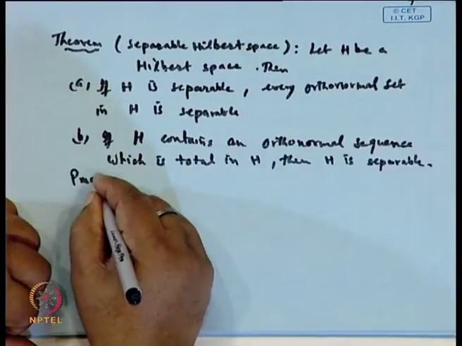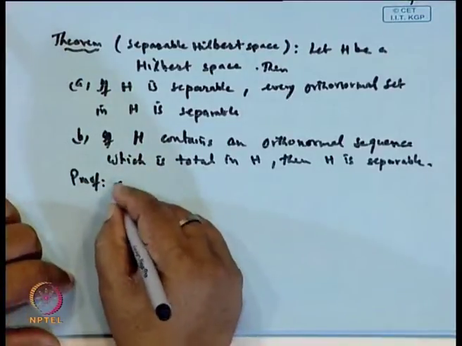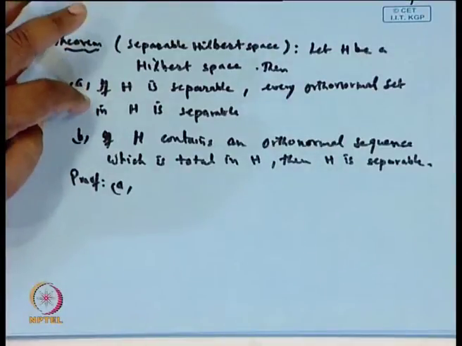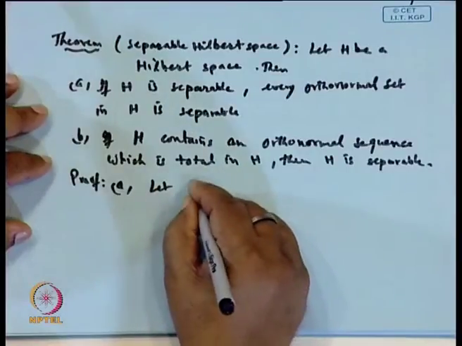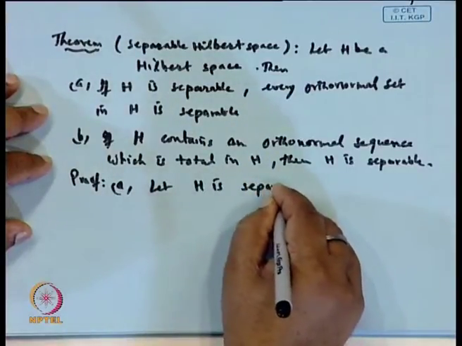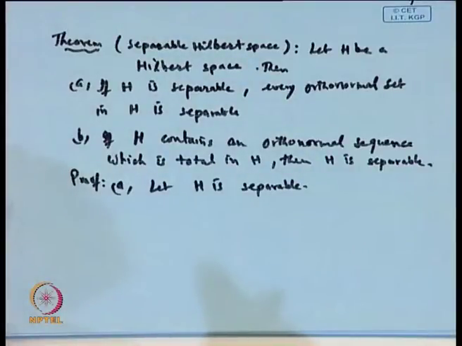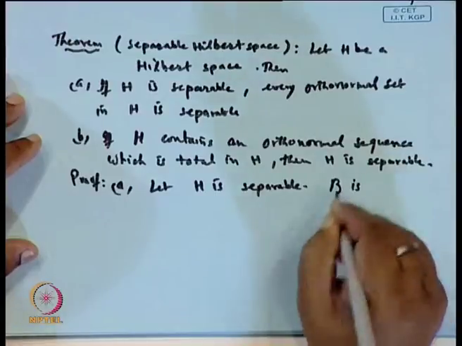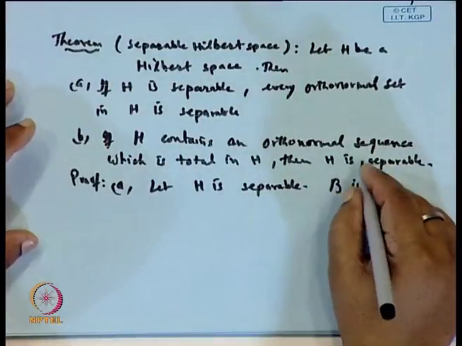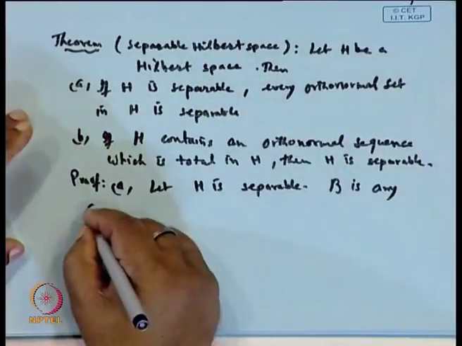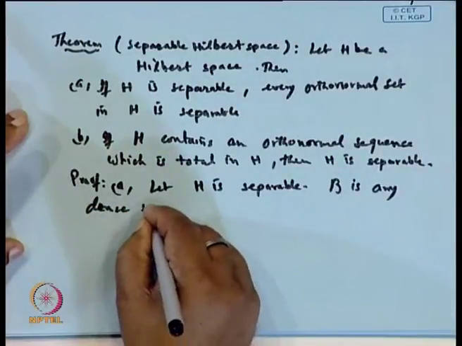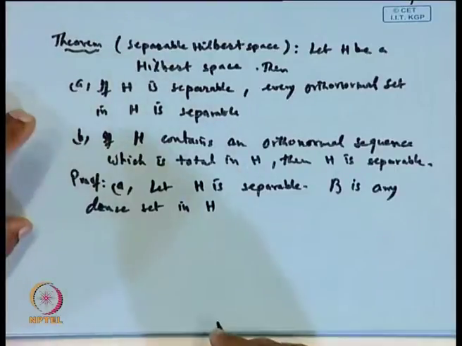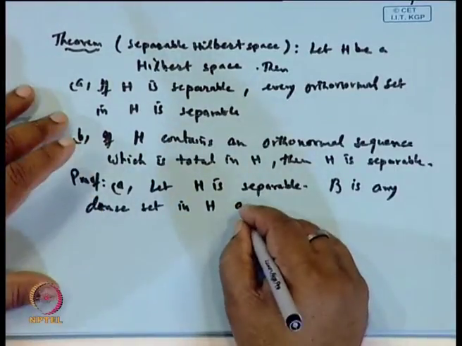Proof. So, part A first. If H is separable, then every orthonormal set in H is separable. So, let us assume H is separable. So, it must contain a countable subset which is dense in H. Suppose B is any dense set in H and M any orthonormal set.